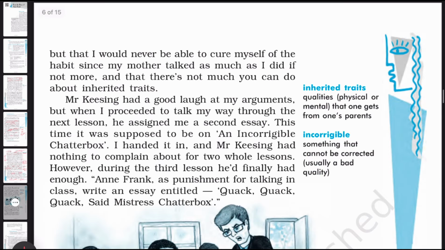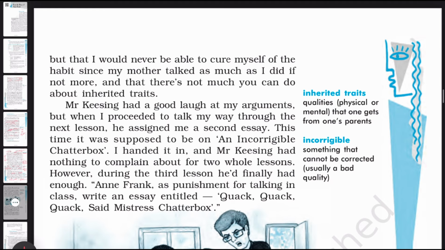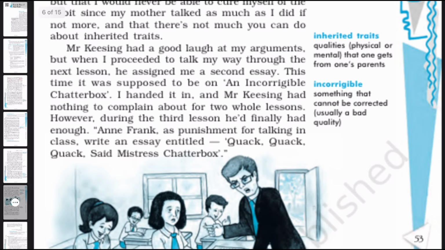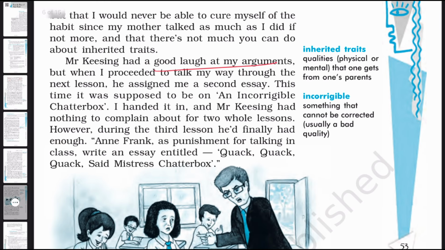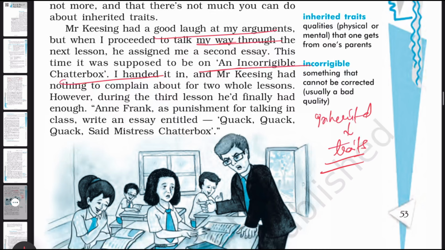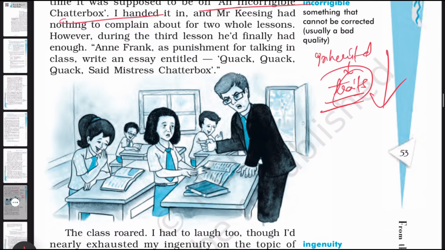And finally, Mr. Keesing took the essay in a sporting way, where Anne is telling that since my mother was a chatterbox and I also cannot stop talking because I have inherited the traits, the characteristics of my mother, and I cannot stop talking.